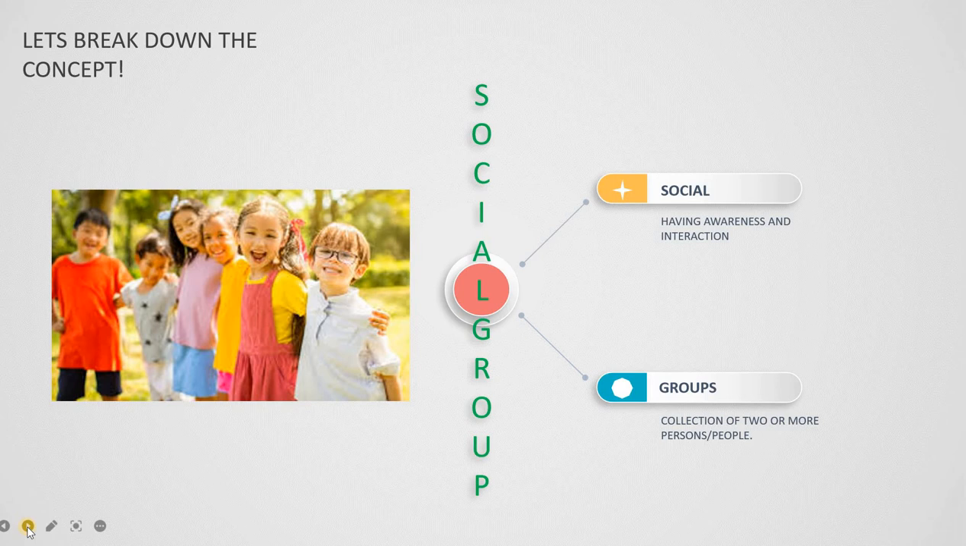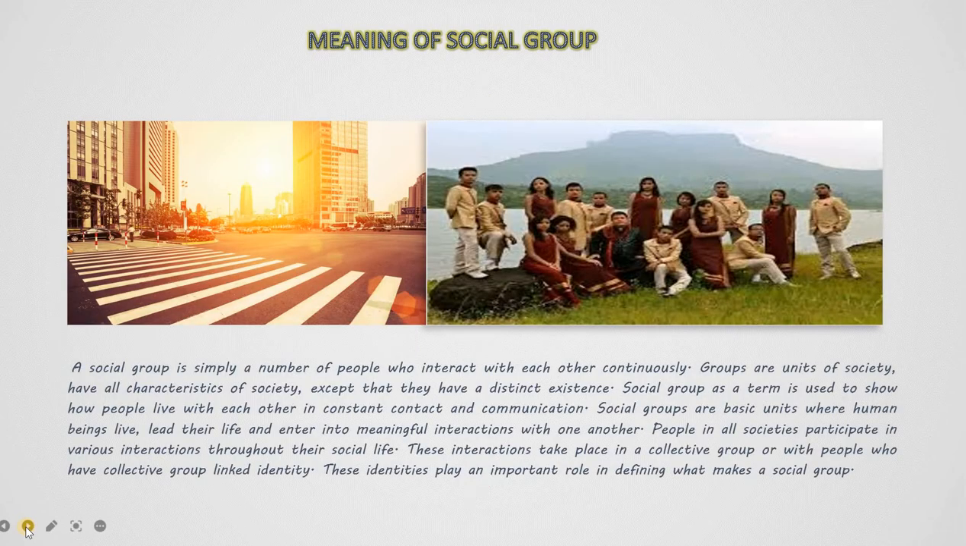Therefore, social groups are a collection of two or more persons or people who are aware of each other and who are in constant interaction with each other. Very simply, social groups are a number of people who interact with each other continuously. Social groups are basic units where all human beings live, lead their lives, fulfill all of their needs, and enter into meaningful interactions with each other.